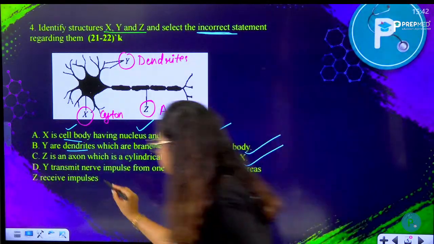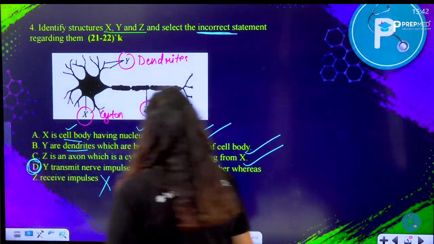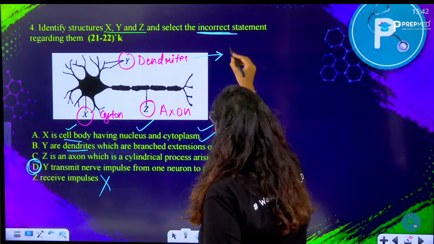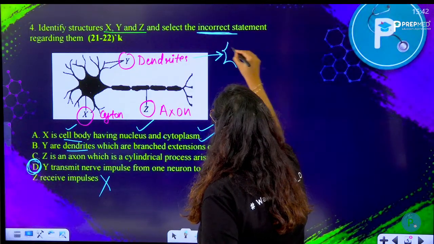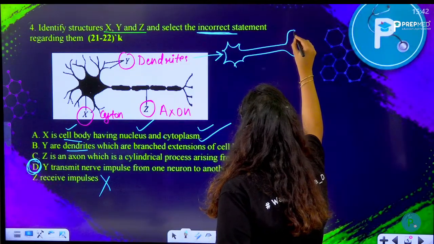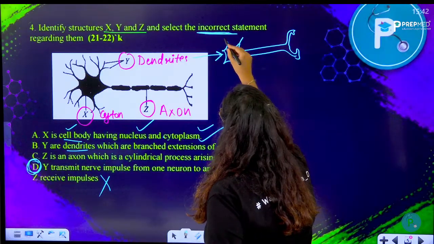Y transmits nerve impulse from one neuron to another, whereas Z receives the impulse. No, this is wrong. I have found my answer anyway, but let's see here. If this is a neuron, let's imagine that this is the axon and these are the dendrites.